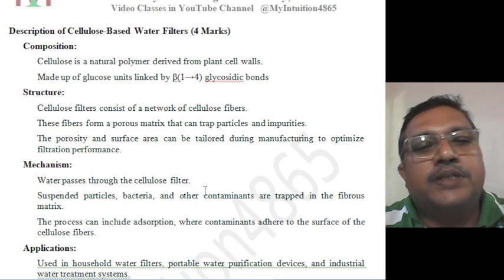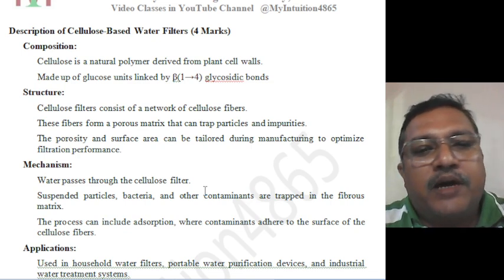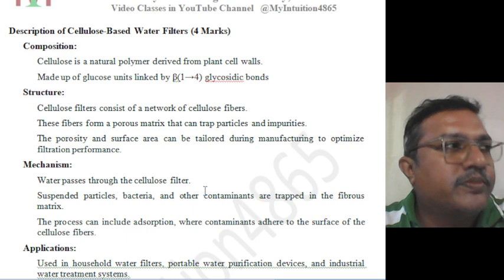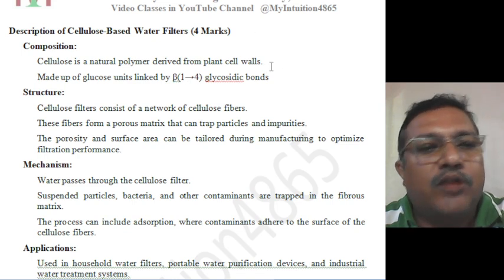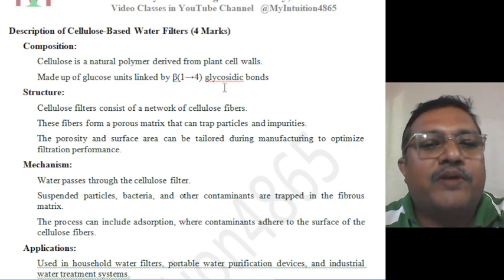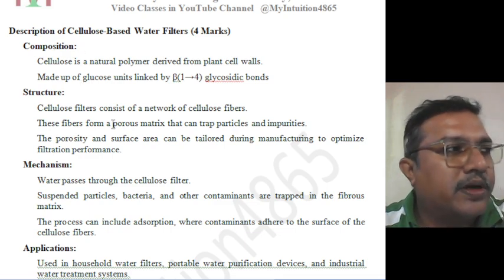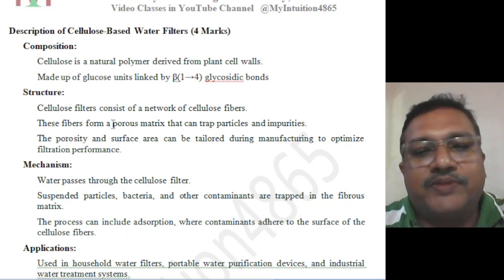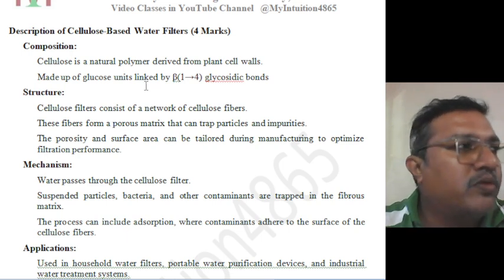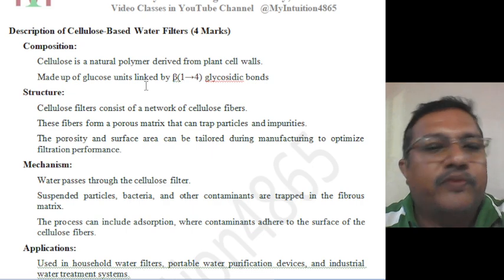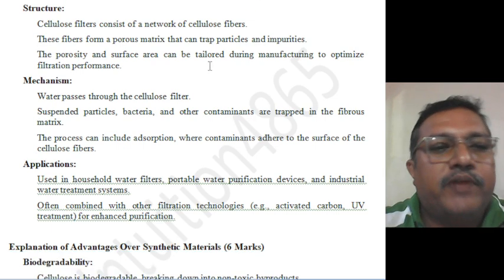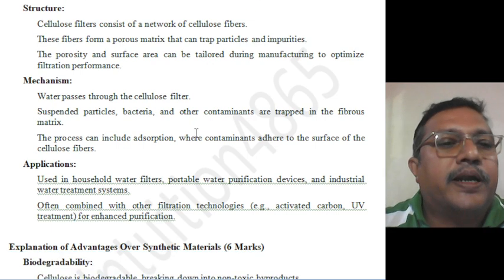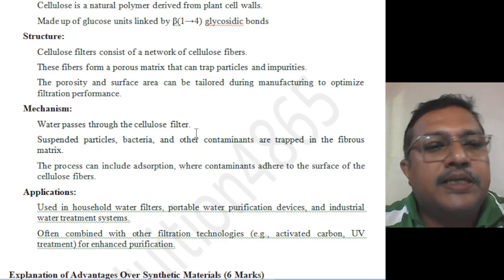The glucose units are linked by beta 1 to 4 glycosidic bonds. That is the speciality. If other bonds are there, it will not be cellulose, because the beta 1,4 glycosidic bond structure makes cellulose a different one. When we study cellulose, we saw that the linkage between glucose units is beta 1 to 4. So that beta 1 to 4 glycosidic linkage is a very important term when connected to cellulose.